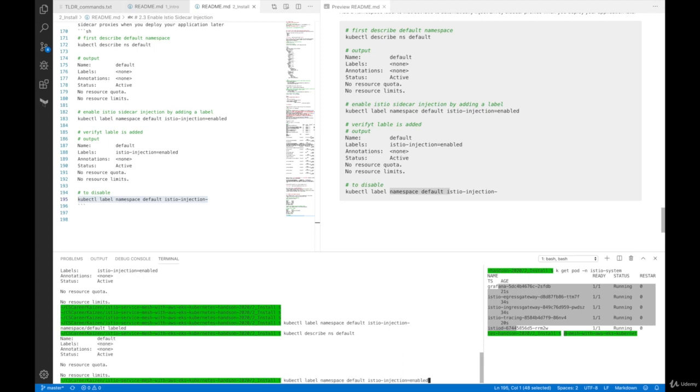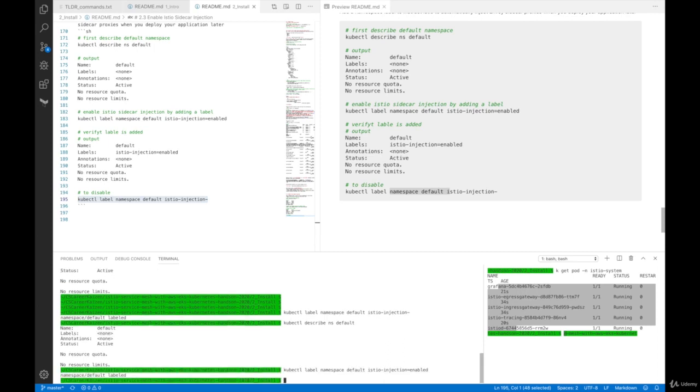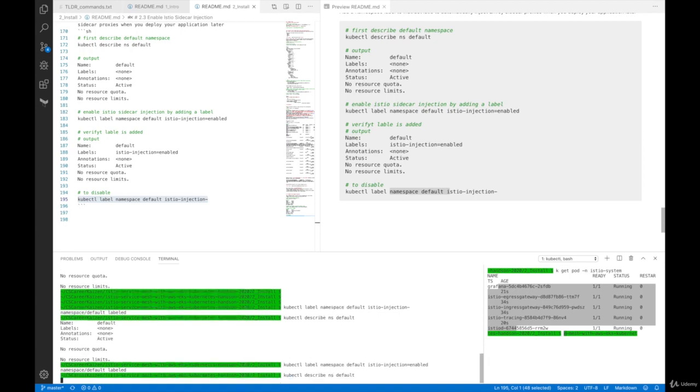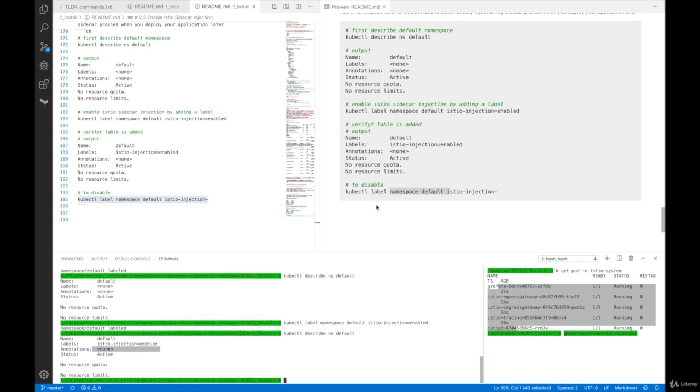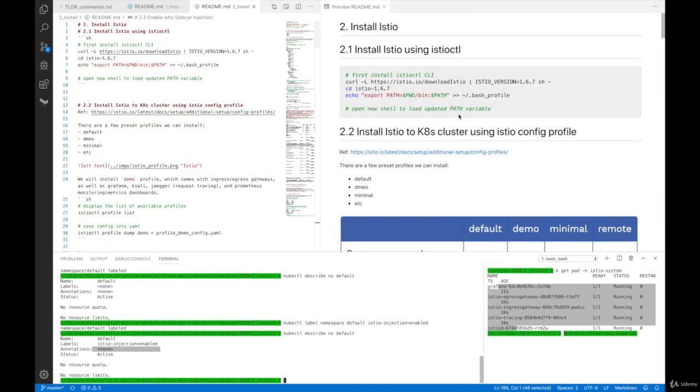So I'm going to enable this back because we are going to use Istio. Describe to verify that labels are added, and this is good. This is all for Istio installation and also enabling Istio sidecar injection.